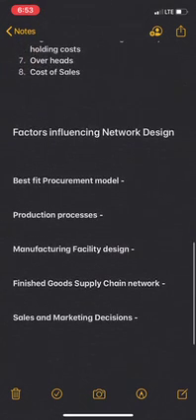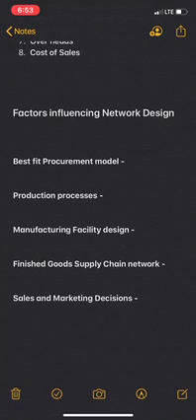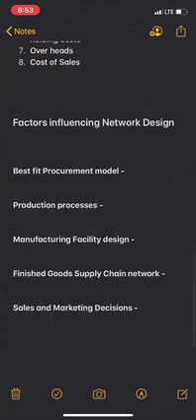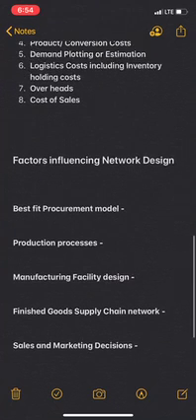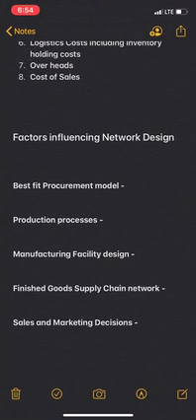In factors influencing network design, these are the factors: best fit procurement model, production processes, manufacturing facility design, finished goods supply chain network, and sales and marketing decisions. In the first, best fit procurement model, buying decisions and processes are taken into consideration, that is VMI, JIT, Kanban, procurement cost models. These kinds of things are taken into consideration while selecting the procurement model.